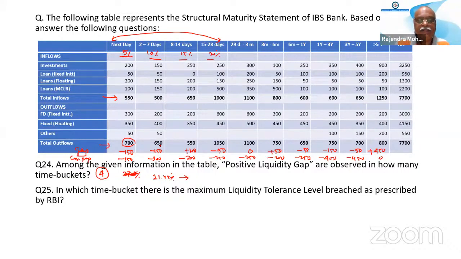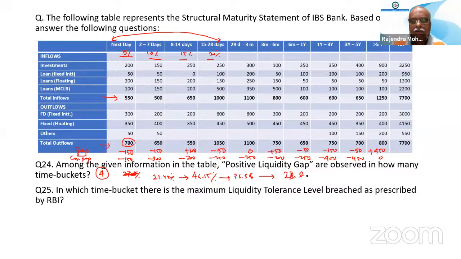300, how much? 46.15. Okay. Next, the third one. 200 out of 550, 36.36. Okay. The fourth one. How are we finding the percentages? 23.80.